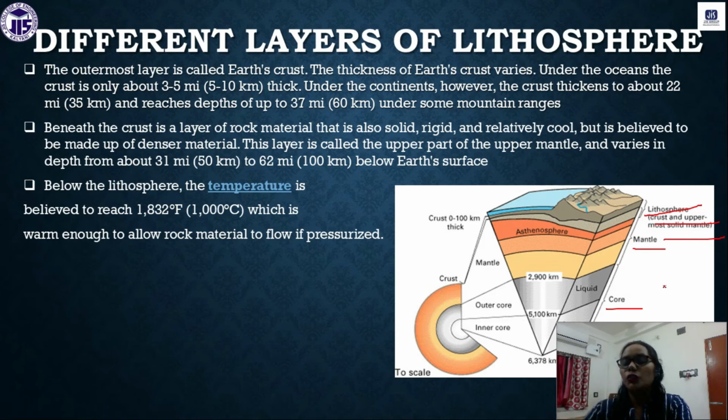The core can be divided into two zones: one is the inner core and the other is the outer core. The inner core is up to 5,100 kilometers, and the outer core is up to 2,900 kilometers. Okay, so this is the core.